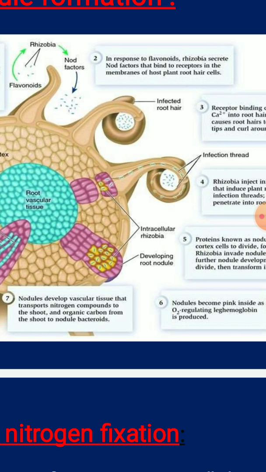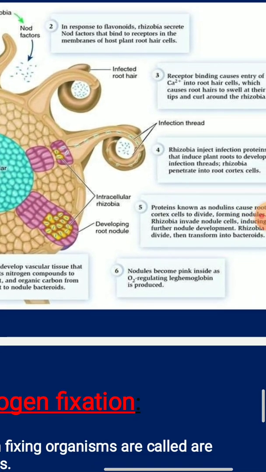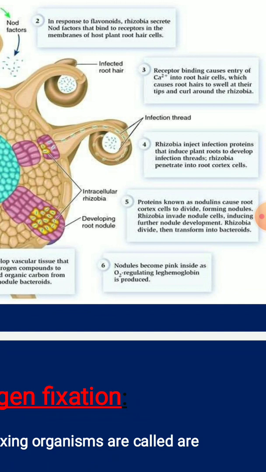And then what is going to happen further, this receptor binding will cause entry of calcium ions into the root hair cells, which will further cause the root hairs to swell at their tips, and it will curl around the rhizobia, like you can see the rhizobia showing curling, right?